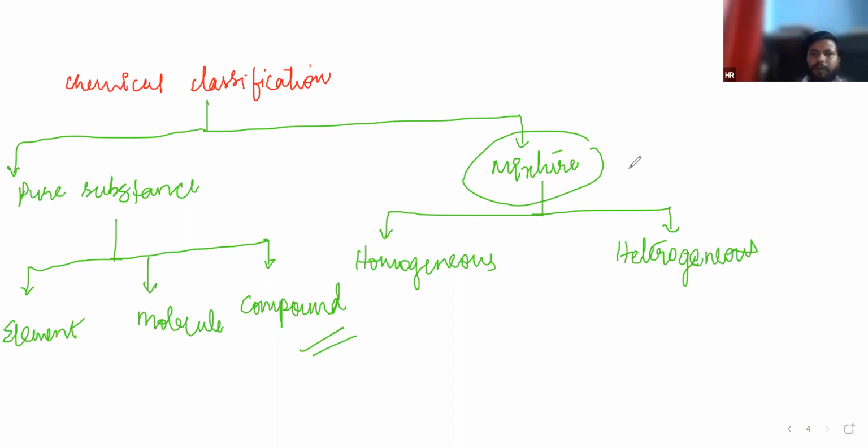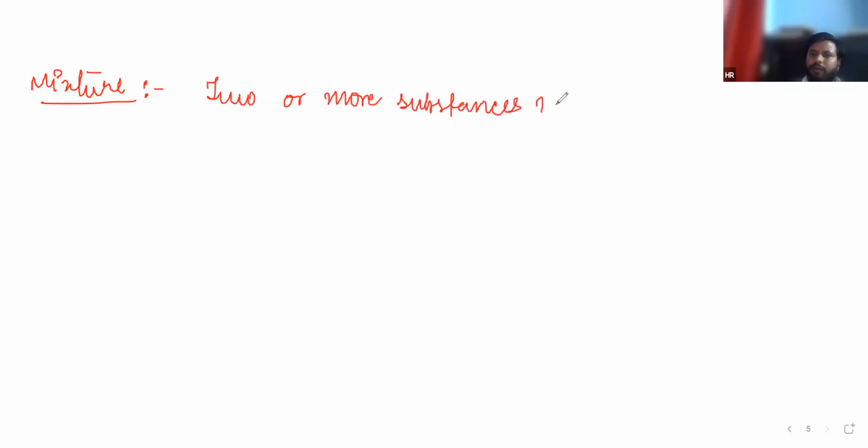Just move to the second topic, mixture. What is mixture? Mixture is when we mix two or more than two substances in any proportion. There is no fixed proportion. Mixture is two or more substances mixed with each other in any proportion.